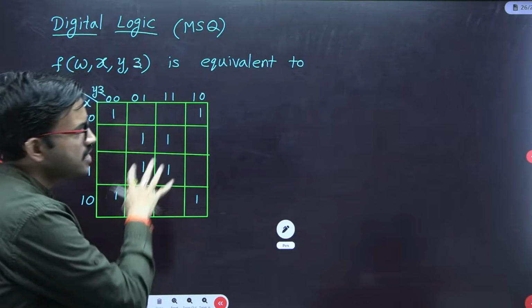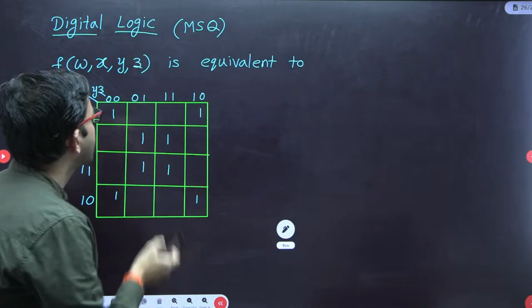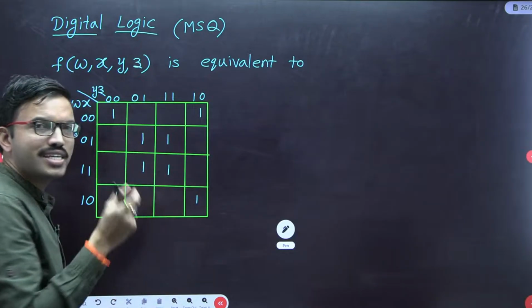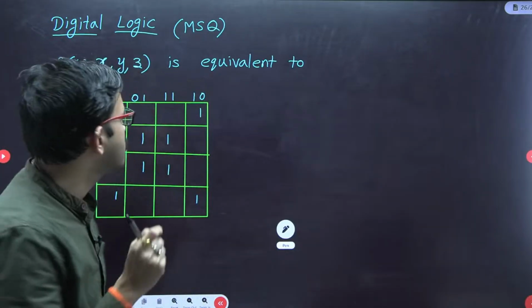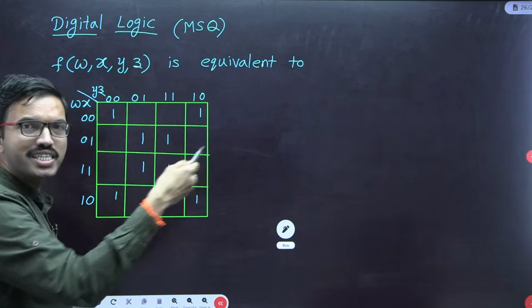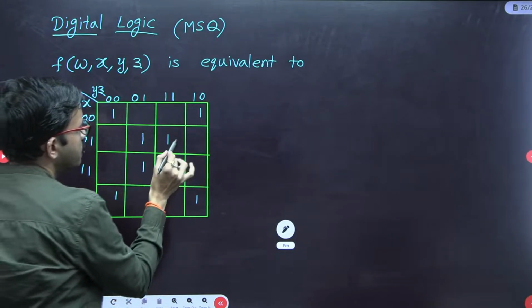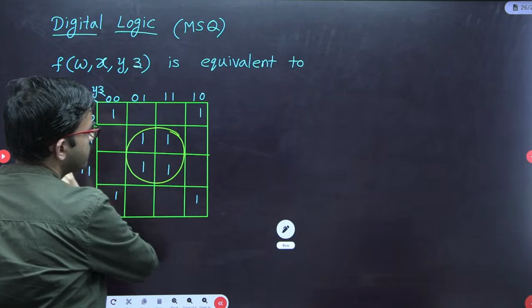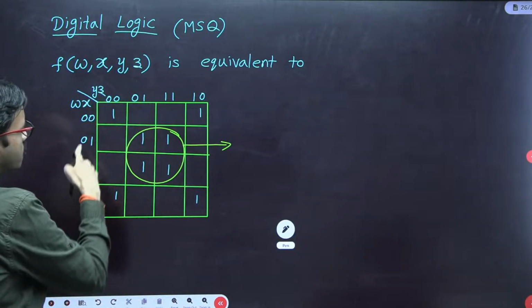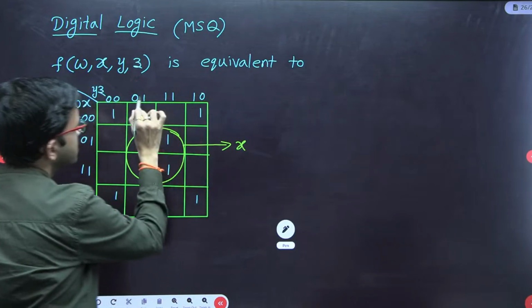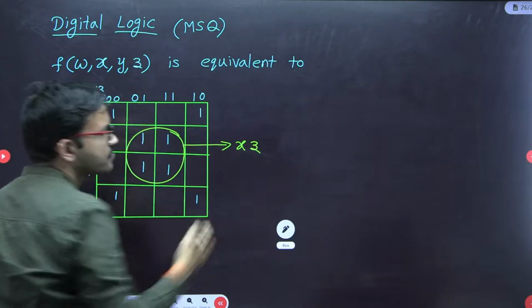Since the question is memory based, I am not giving all the choices, but whichever expressions they have given as equivalent, those expressions we are going to mention here as the choices. Here you can observe that you can do grouping of these 4 ones. From here you are getting row wise x value 1 and column wise z value 1, so xz.